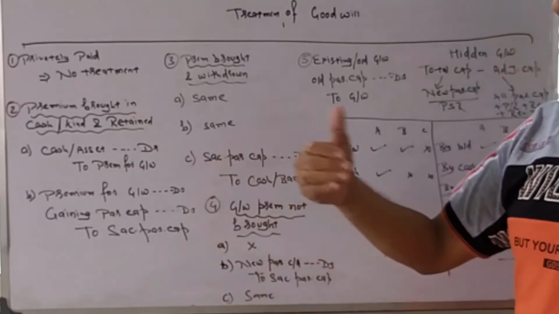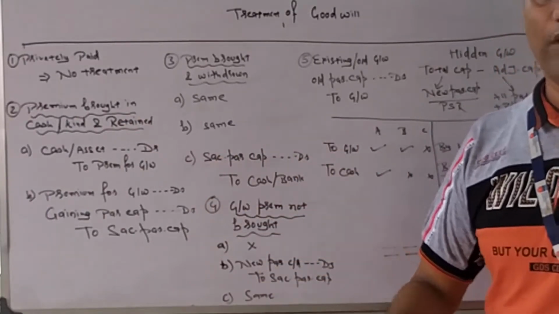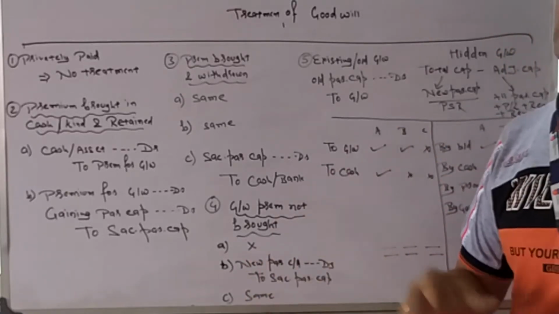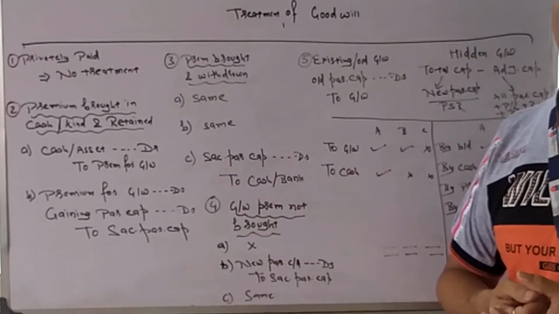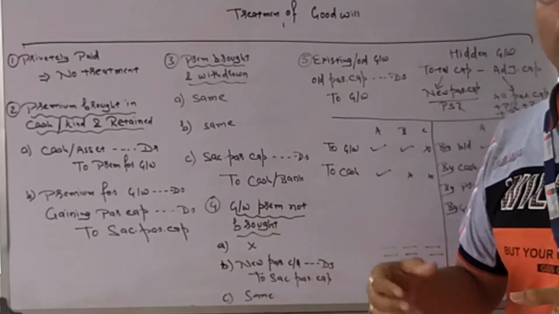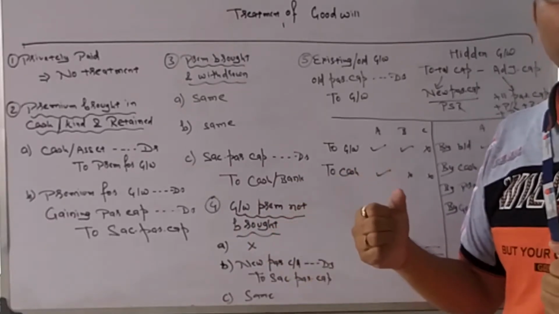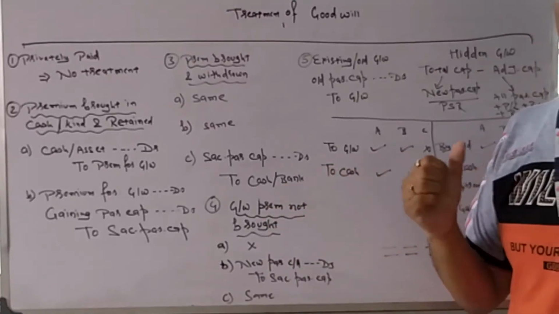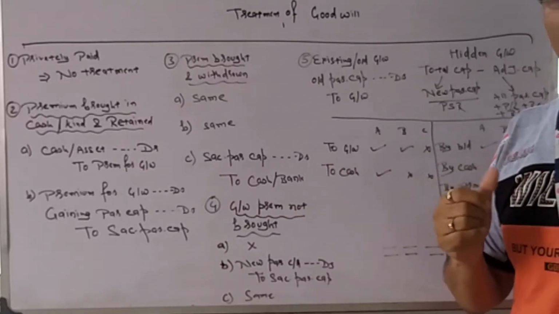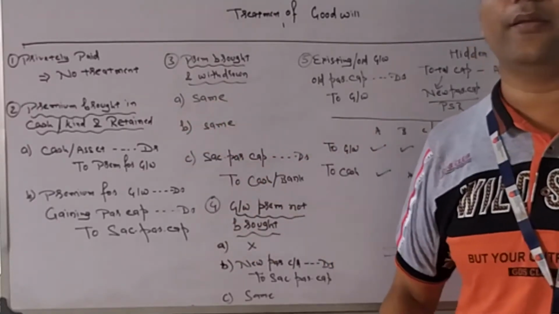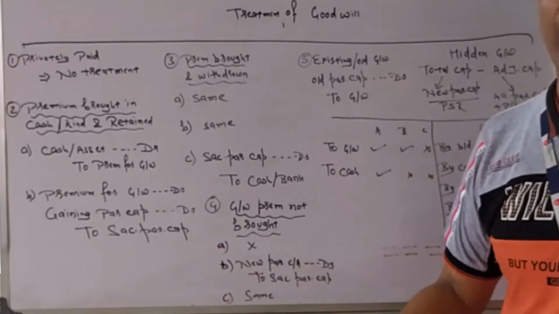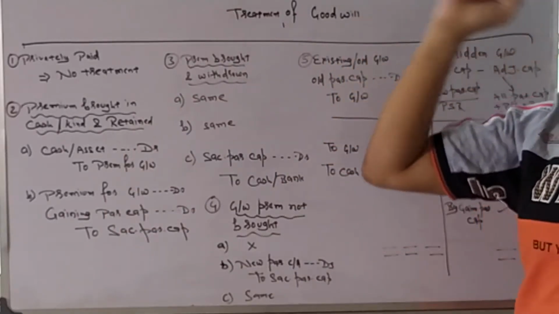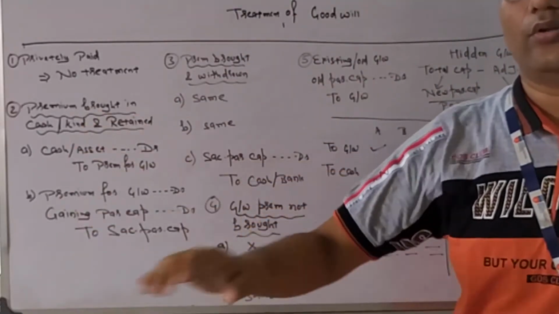Second case, premium brought in cash or kind and retained in the business. Either he has brought cash or he has brought some furniture, machine, any building, any flat, any office. Anything he has brought into the business, either in cash or in kind, and that is retained in the business. The old partner or the sacrificing partner didn't take it out. They haven't taken it at their home. The new partner brought it in and it stayed in the business.